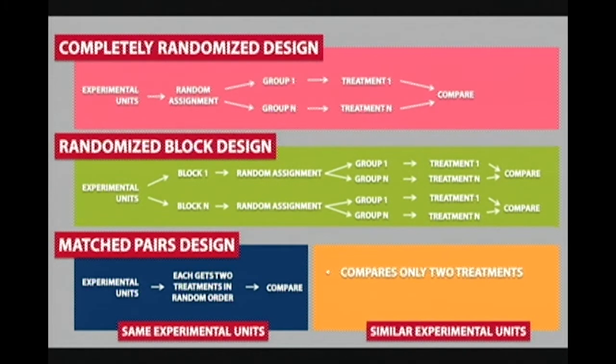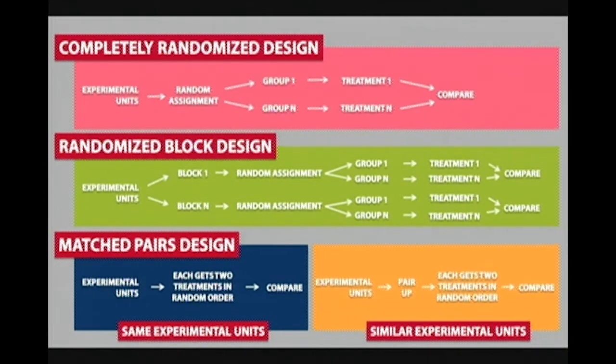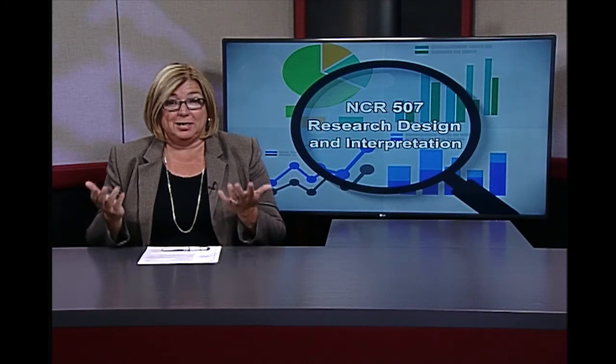If you are using similar experimental units, we first pair up similar experimental units, then each pair is split up and randomly assigned to one of 2 treatments. This is what the simplified diagram would look like. As we can see, experimental design can be very complicated.